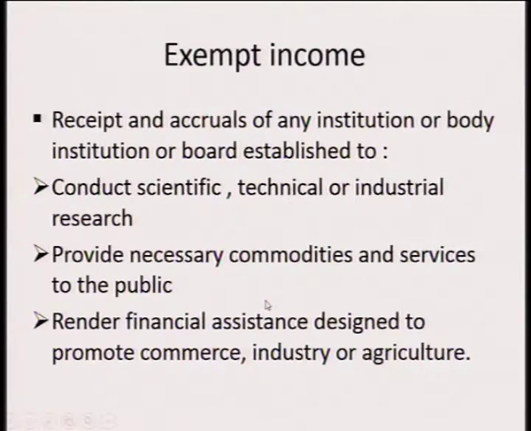The following are also exempted: receipt and accruals of any institution or body, any board established to conduct scientific, technical, or industrial research. Institutions such as IOL, UNAM, and Polytech might be exempted from tax due to the fact that they are conducting scientific, technical, or industrial research, or they provide necessary commodities and services to the public, and they render financial assistance designed to promote commerce, industry, or agriculture.